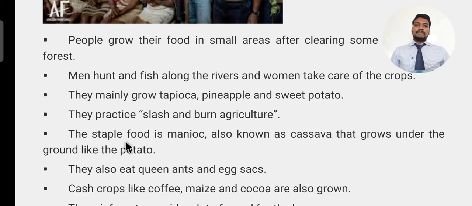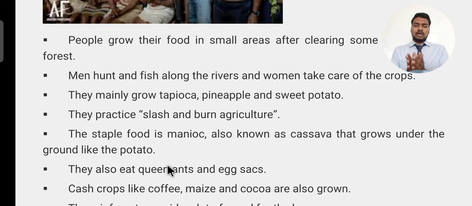Then the people who are living in the Amazon forest, the Amazon basin, have their own staple food. Like the whole world has a staple food, rice. In India also we have rice as a staple food, and for North Indians, wheat is a staple food. Here in the Amazon basin, their staple food is manioc, also known as cassava. That grows under the ground like the potato.